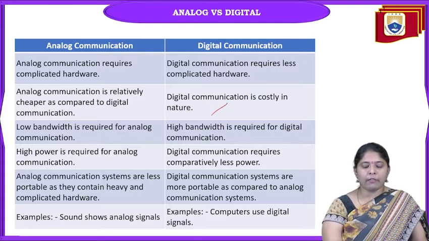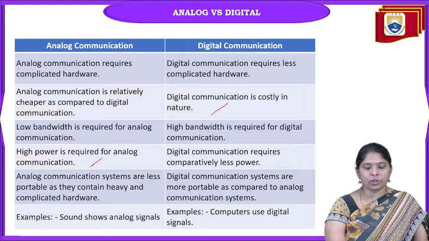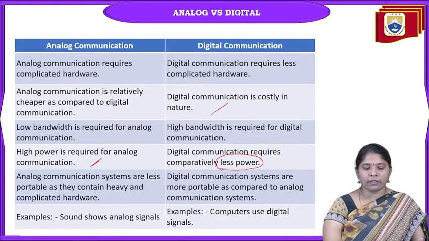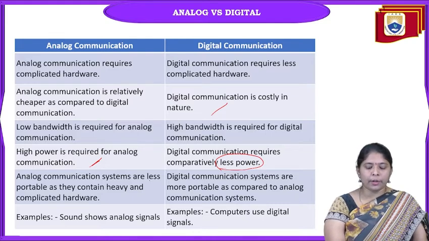Coming to the power requirements. High power is required for the transmission of analog communication, and less power is required for digital communication. So on one side there are some advantages for analog communication and some disadvantages for digital communication. And analog communications are less portable and contain heavy and complicated hardware.